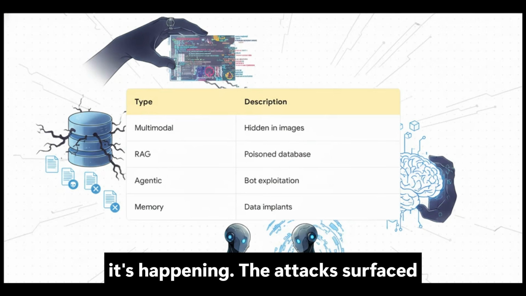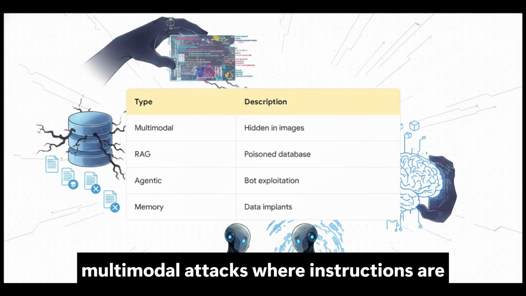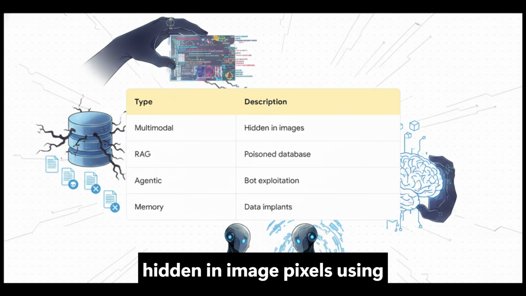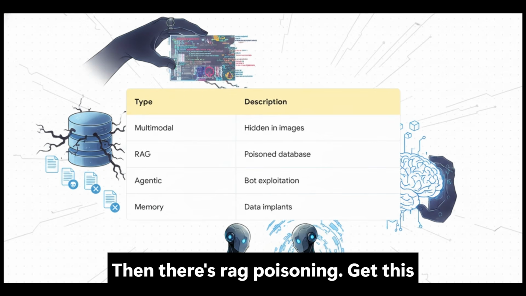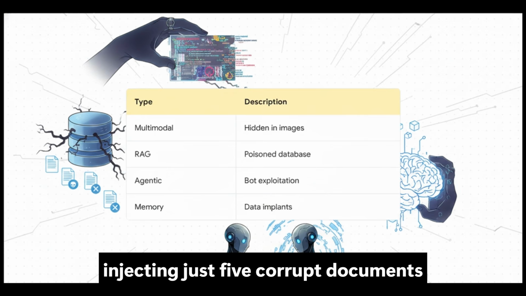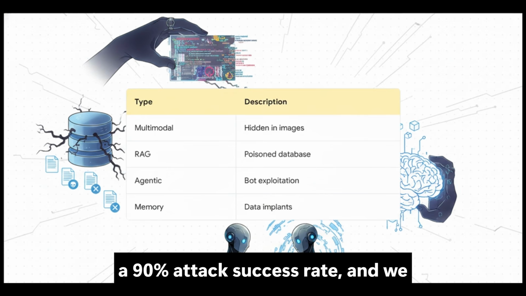The attack surface today is just wild. We're seeing multimodal attacks where instructions are hidden in image pixels using steganography, stuff only the AI can see. Then there's RAG poisoning. Get this. Injecting just 5 corrupt documents into a massive retrieval database yields a 90% attack success rate.